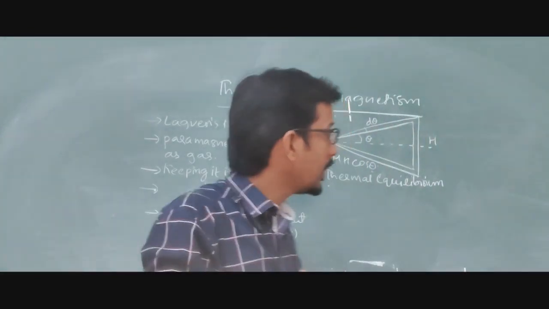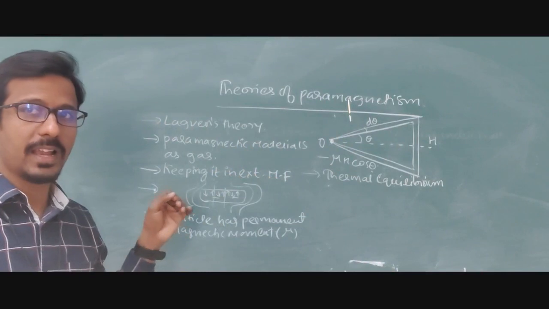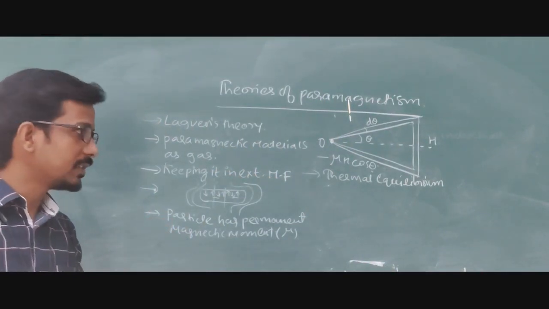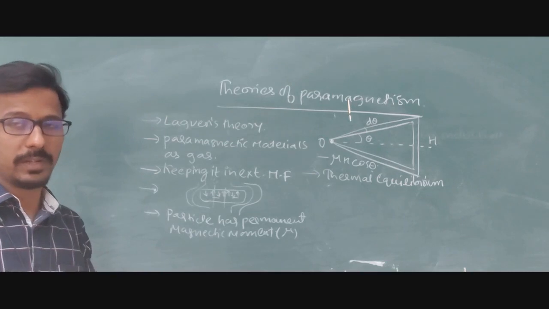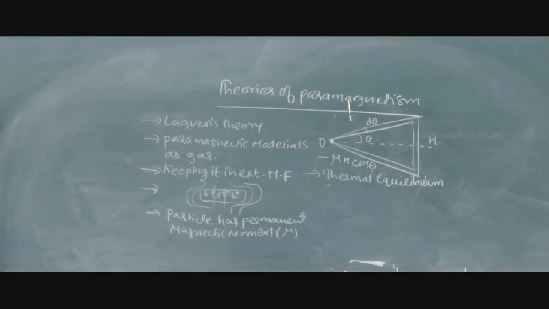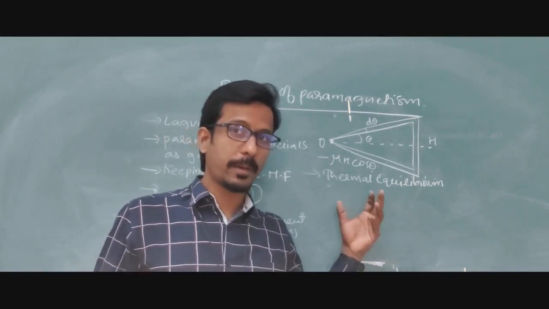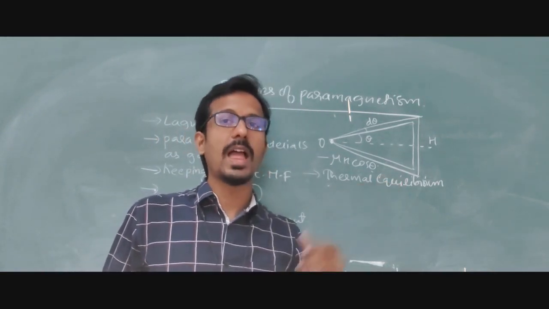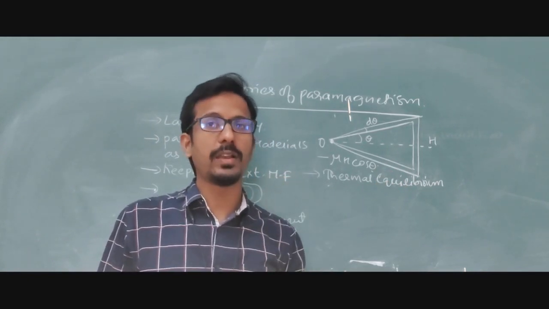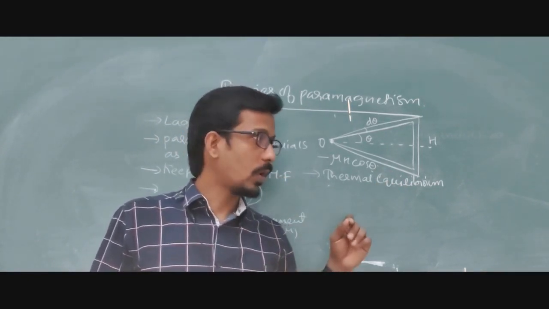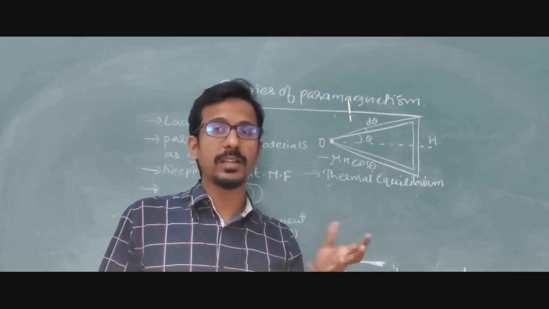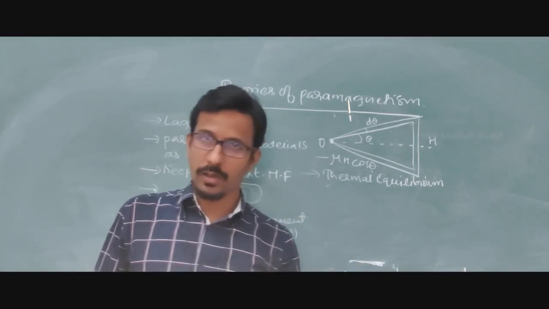That has been explained by the theory of paramagnetism by Langevin. Understood? It was explained very nicely, but this theory has some limitations also. It is not able to explain the case where the permanent magnetic moment is directly proportional to the angular momentum; then it is not applicable at all. So we should apply all these equations when we have the angular momentum, then it is going to change. That is one failure.